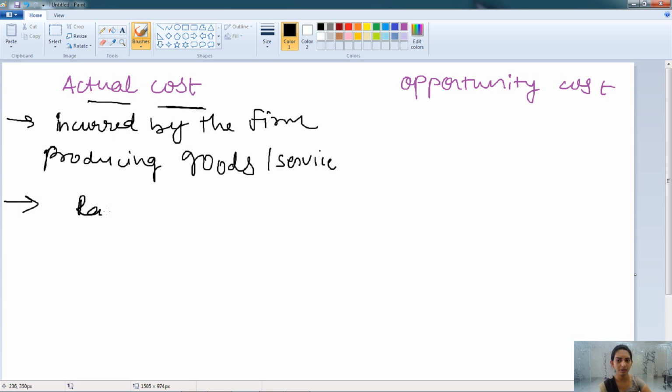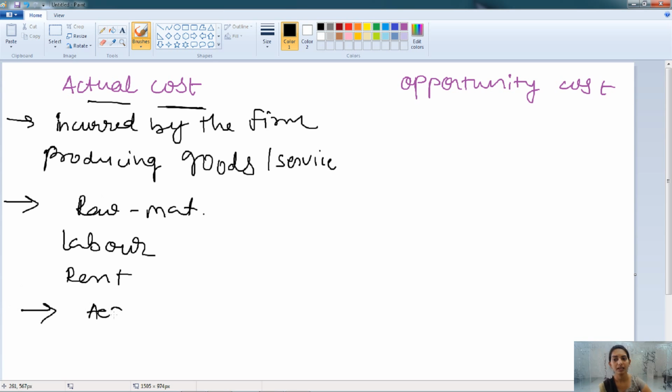There are some examples of the actual cost, that is the raw material, the labor, wages, salary, etc. Rent on the borrowed money, the rent on the building, land, machineries, etc. So these all are the actual cost. Here actual cost is also known as acquisition cost or the outlay cost.